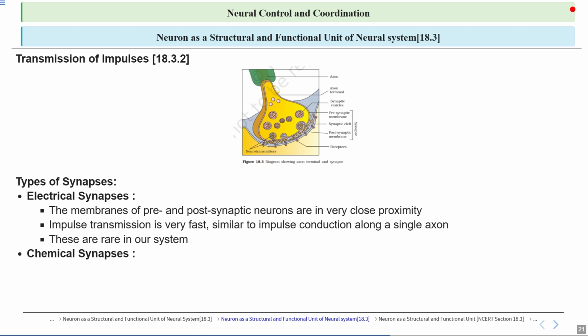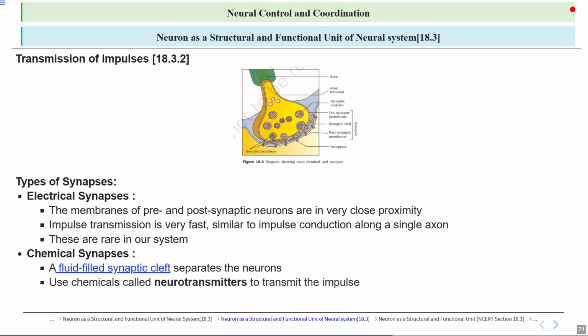Chemical synapses, as we have just talked about, are special connections between neurons, where a small space called the synaptic cleft separates the two nerve cells. This space is filled with fluid and allows chemical messengers called neurotransmitters to pass from one neuron to another, helping to transmit signals across the nervous system. We have discussed neurotransmitters already in our previous slides. So it is a fluid-filled synaptic cleft separating the neurons.